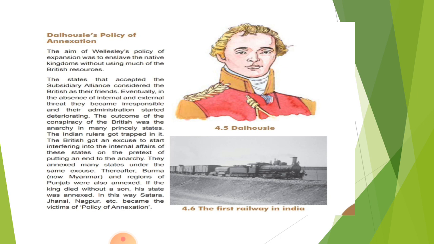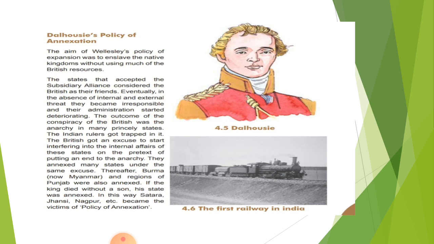They annexed many states under the same excuse. Thereafter Burma, now known as Myanmar, and the region of Punjab were also annexed. And if the king died without a son, his state was annexed. In this way, Satara, Jhansi, Nagpur, etc. became victims of the policy of annexation.